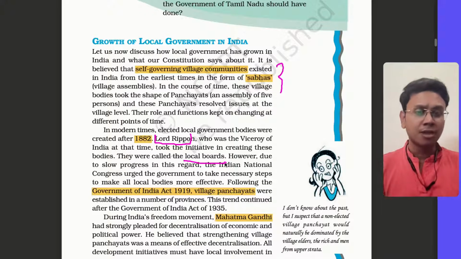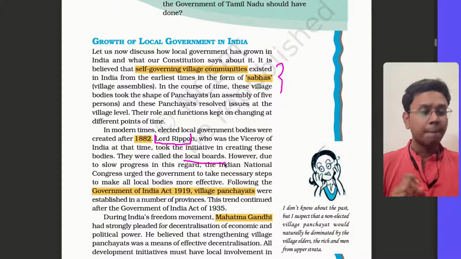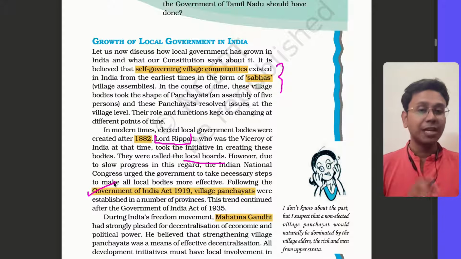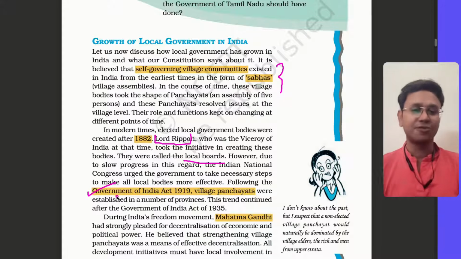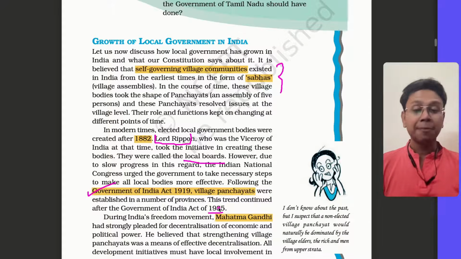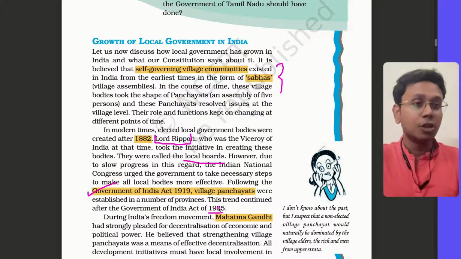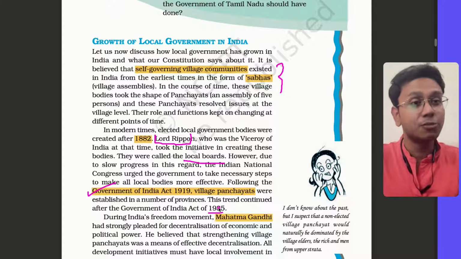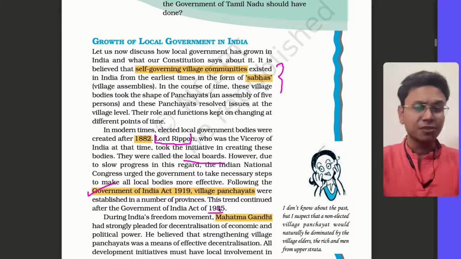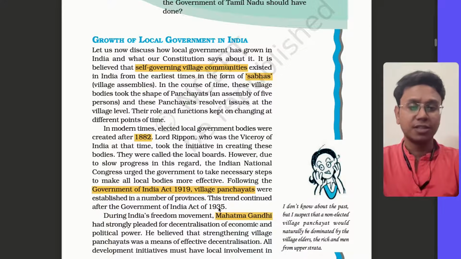Although a lot of members were nominated in these local boards, there was still some concept of local government, which had started. Then in the Government of India Act 1919 also, village panchayats were established in a number of provinces. In the Government of India Act 1935 this was continued. And Mahatma Gandhi always wanted the panchayats, the village-based government, to be there. Why? Because they can understand people's issues in a much better manner. So he was always supportive of panchayats. So that was the whole background.